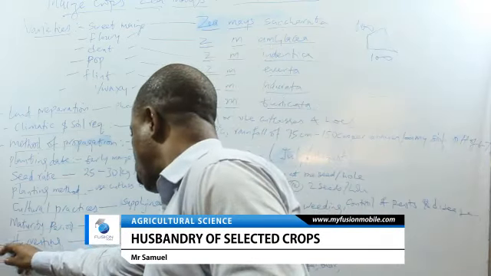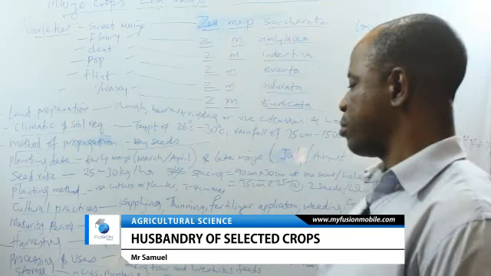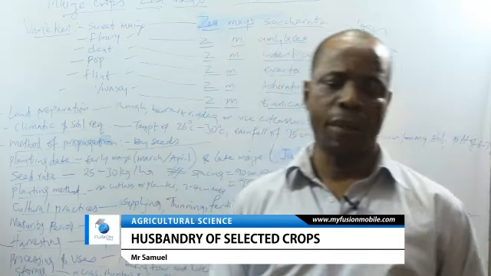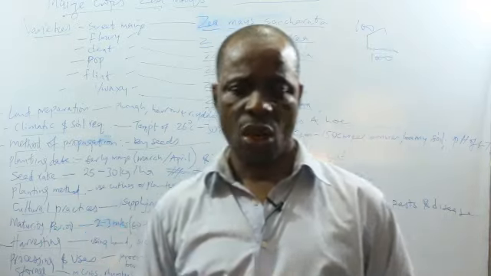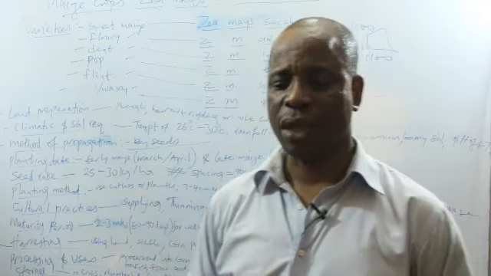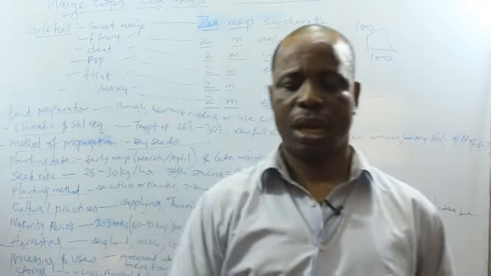Harvesting is done after maturity. Maize matures in 2 to 3 months or 3 to 4 months. If your maize crops are to be harvested as grain or fresh or wet, then you do that after 2 to 3 months.